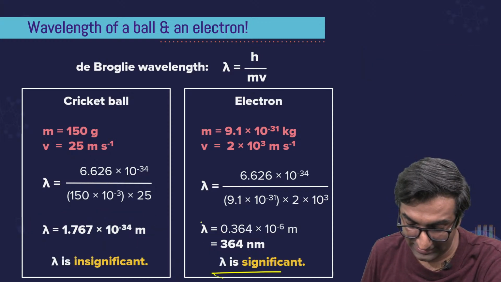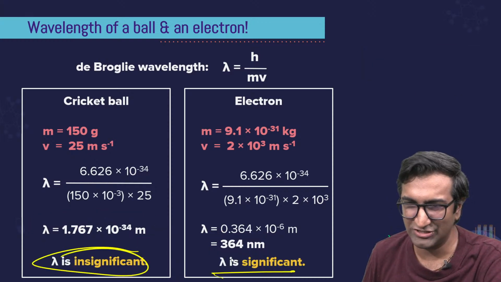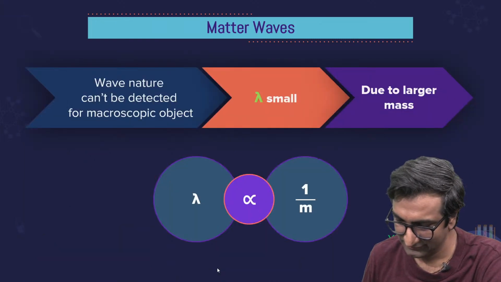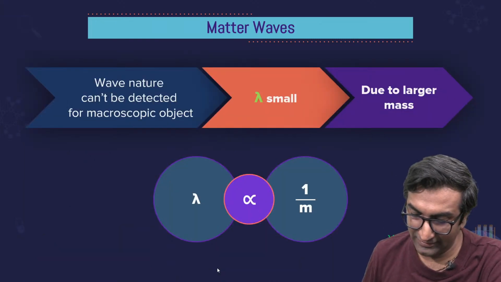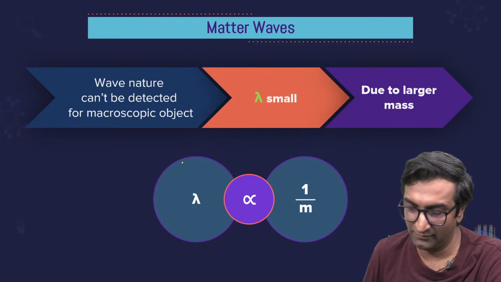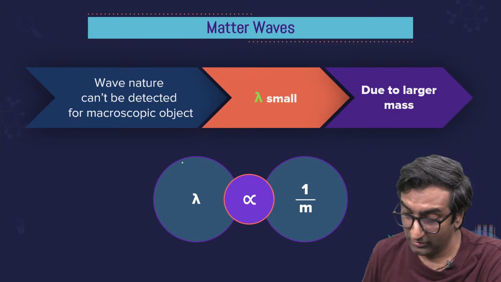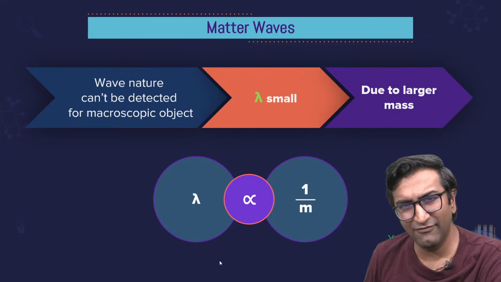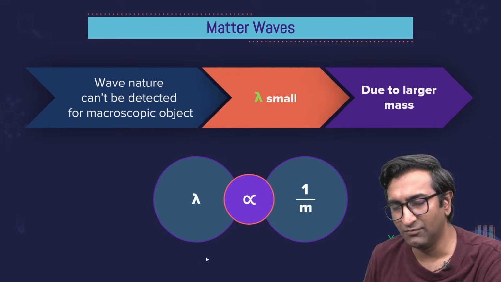So here lambda is significant, not significant. Here it's not very significant. Cool. So here's the huge thing, right? If the mass is high, lambda doesn't matter. If the mass is low, it's great. Let's look at a very interesting way of looking at de Broglie's equation, right?